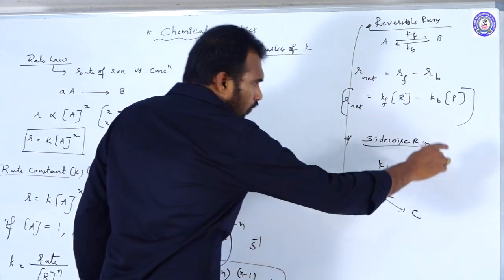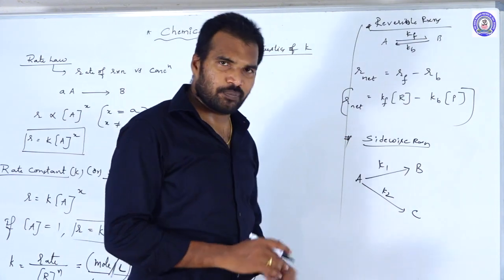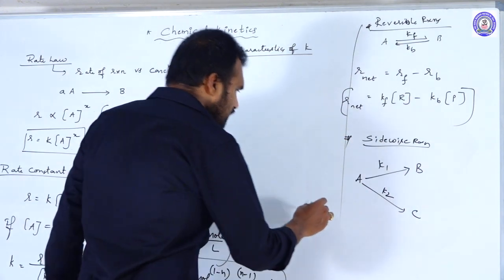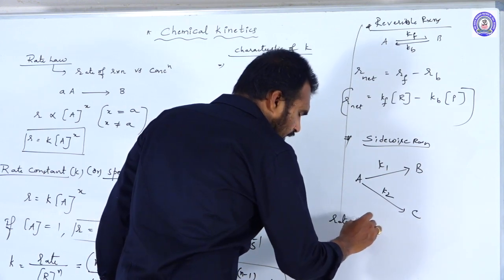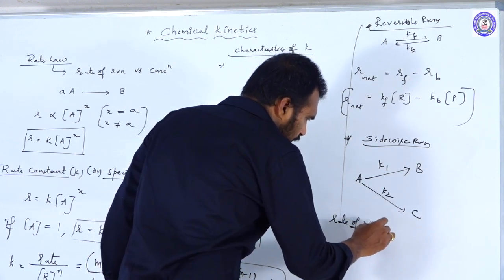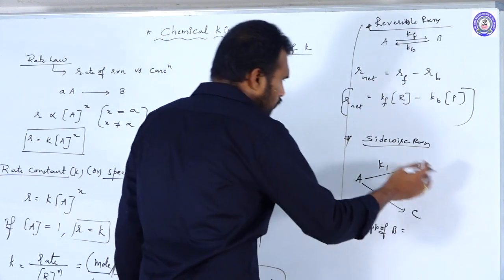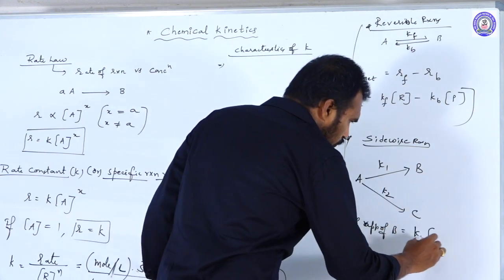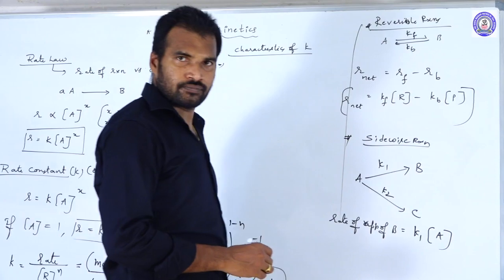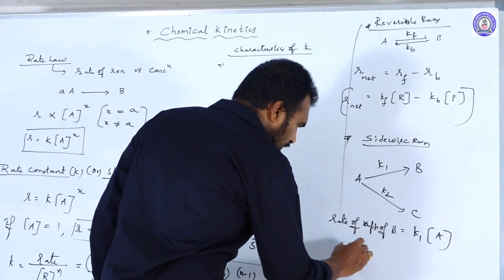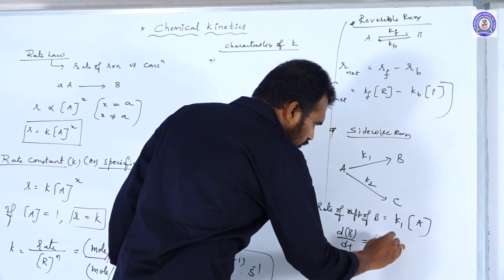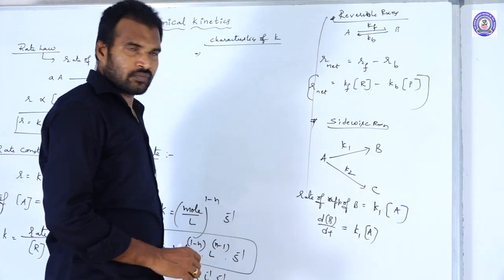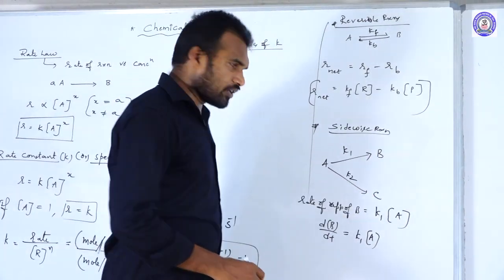Okay, now tell me, what is the rate of appearance of B? So rate of appearance of B is nothing but rate of reaction, equal to K1 into concentration of A. So dB by dt is equal to K1 into concentration of A. And rate of appearance of C, how can you write?